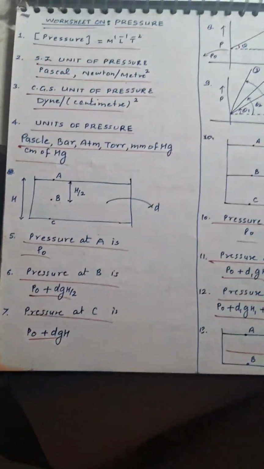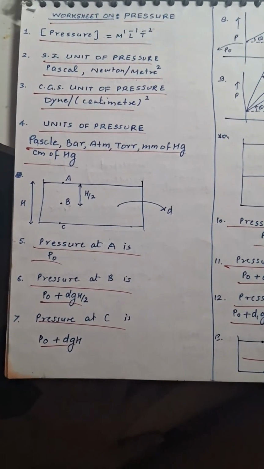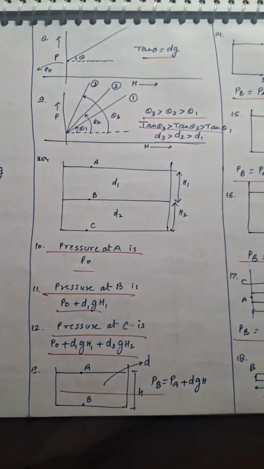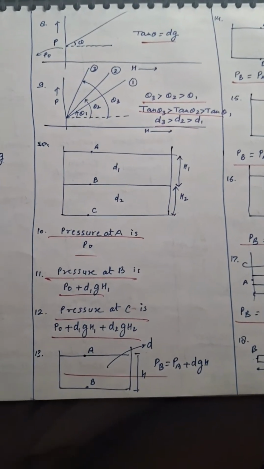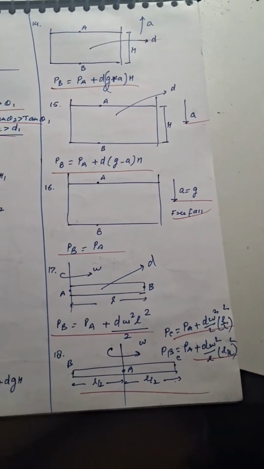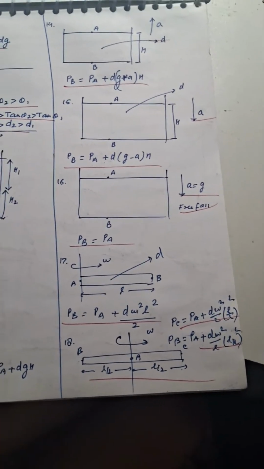Then is a worksheet based on pressure, especially dimension of pressure, then SI unit, CGS unit, various units, calculation of pressure at various points, then graphical analysis of pressure, composite liquid pressure at different points, analysis of pressure, then pressure in a rotating tube, concept of finding the pressure difference in a rotating tube.